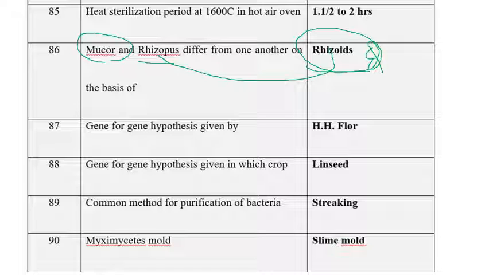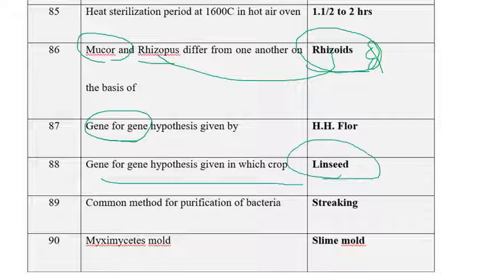The gene for gene hypothesis was given by H.H. Flor in 1946. Gene for gene hypothesis was given in which crop? That is linseed, otherwise called flaxseed. The next one is the common method for purification of bacteria. They're asking purification, not isolation.